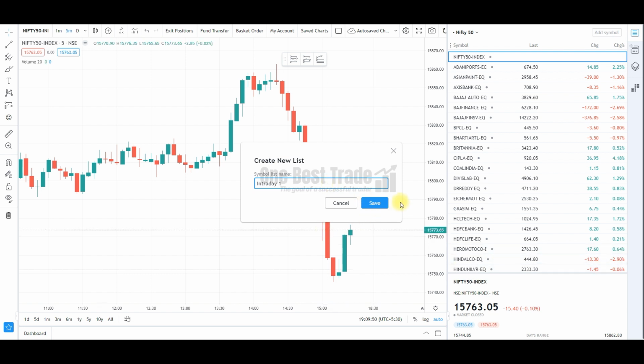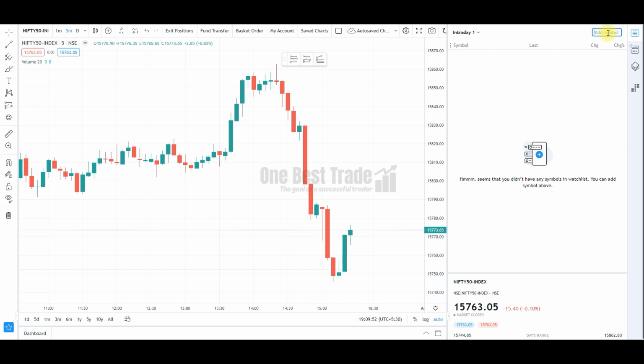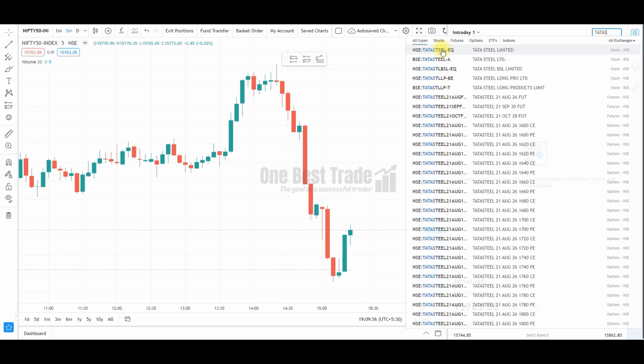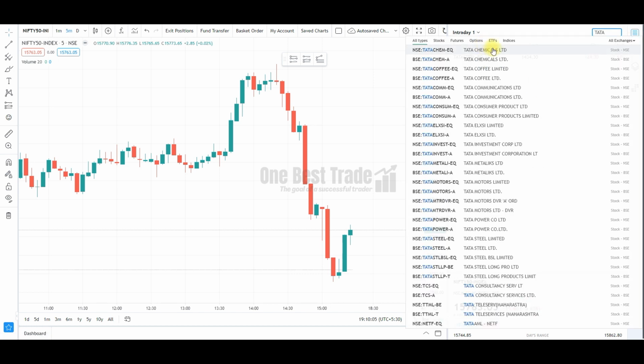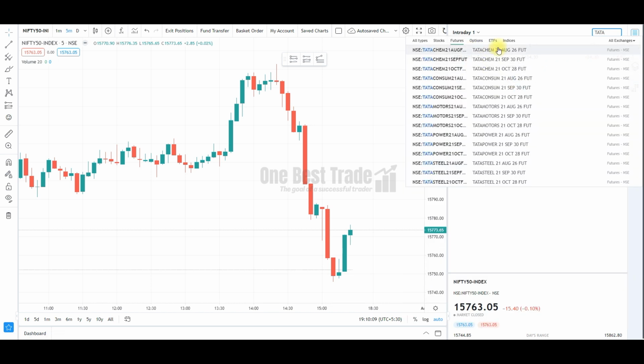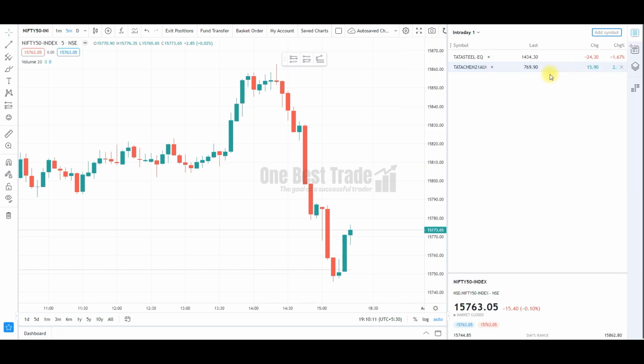So just save it and then go and add symbol. You can just go and click the particular stock. If you want to add features, just go and click it and go and add it. So in this way we can add all the instrument including cash, futures and options.